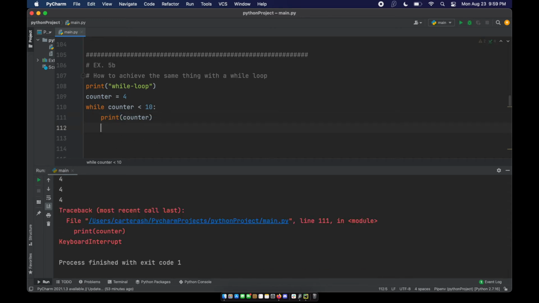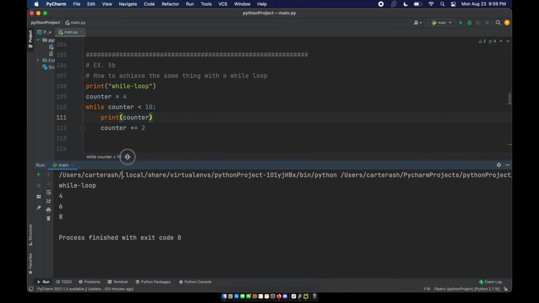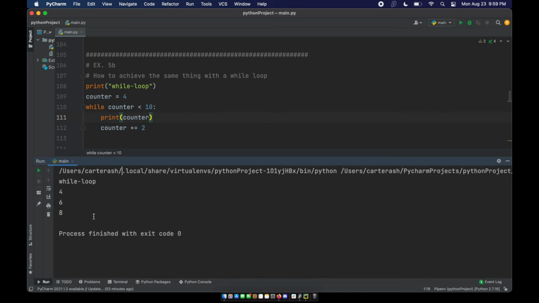Now again, I could stop in here. I could say counter plus equals 2, right? So we could go from 4 to 6 to 8 to 10. So it's only going to loop 3 times, right? Because on the 4th time, we're at 10. So 10 is not less than 10, right? So that statement is no longer true, and the loop kicks out, and it would leave, right? It would continue on with the next process or the end of the program.